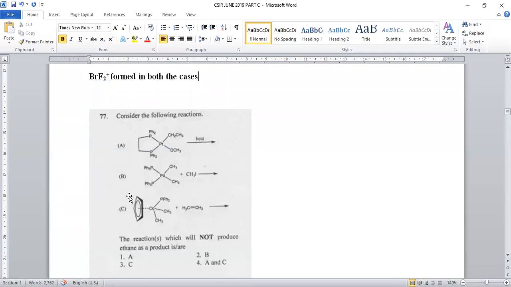And the next question, consider the following statements. In which reaction you can't find ethane as the final product? Here, compound 1 is a platinum complex, PPh3, PPh3 is there, CH2CH3, OCH3 is there. It is involved in beta elimination, subsequently will give ethane as the final product. This is a compound which is involved in reductive elimination of ethane, so that we will get